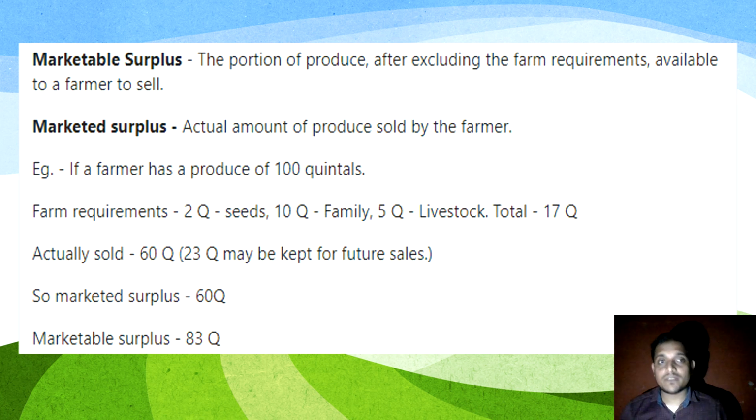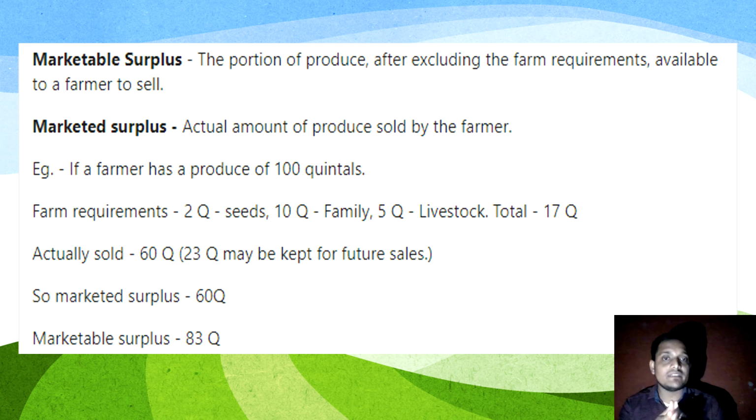Here in this slide, we will be talking about what marketable surplus and marketed surplus are with the help of an example. The marketable surplus is the portion of produce, after excluding the farm requirements, available to sell. And the marketed surplus is the actual amount of the produce sold by the farmer.